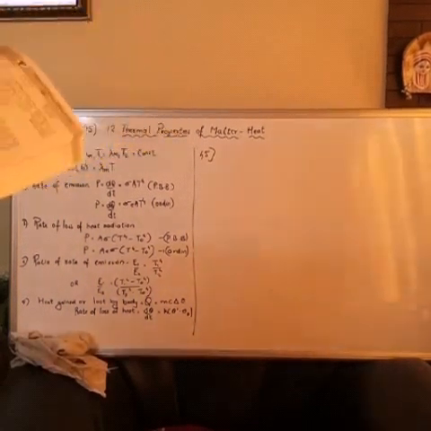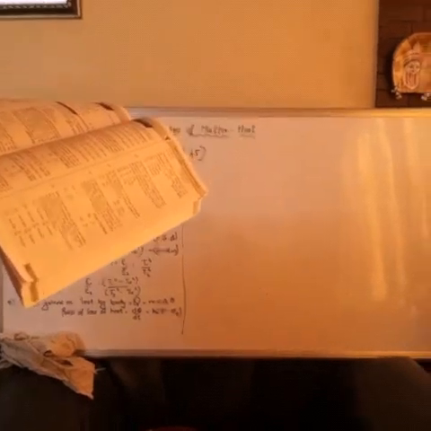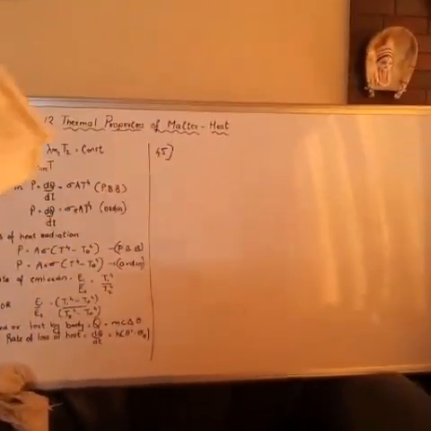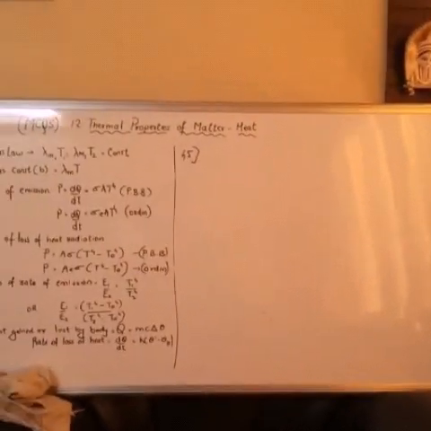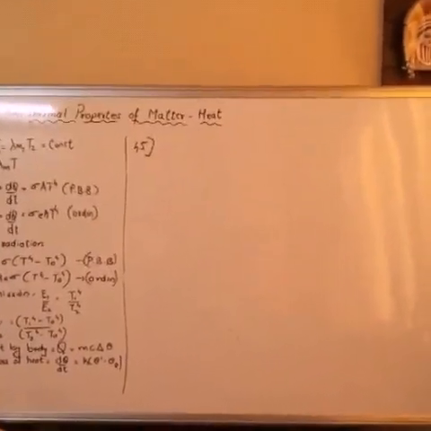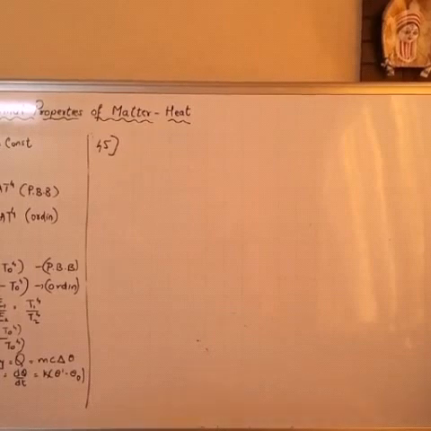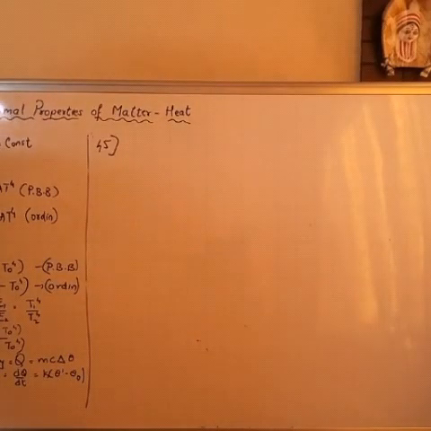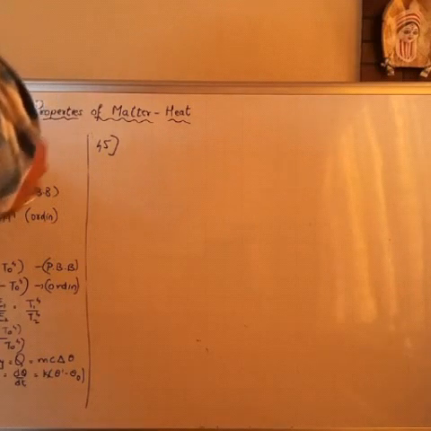Now numerical 45. A black rectangular surface of area A emits energy E per second. Okay, a rectangular surface is there.